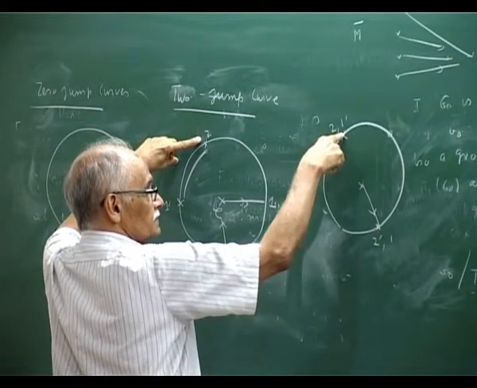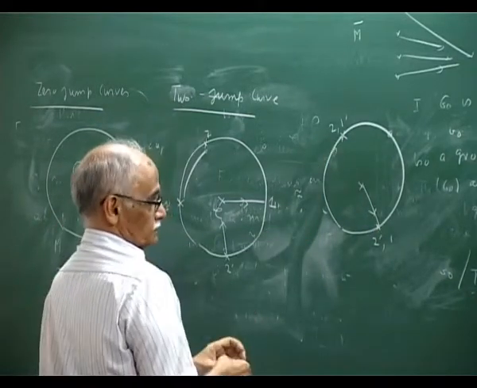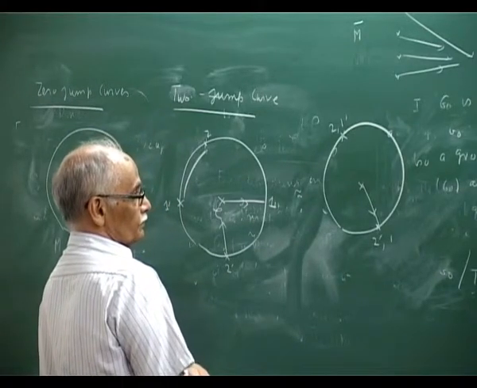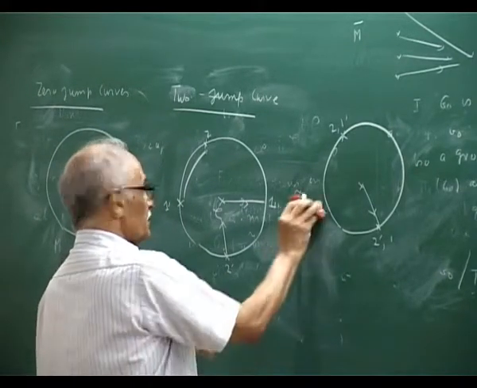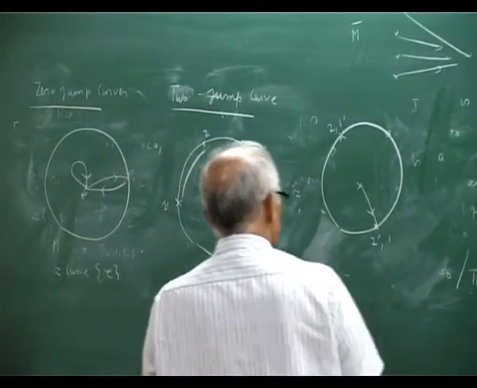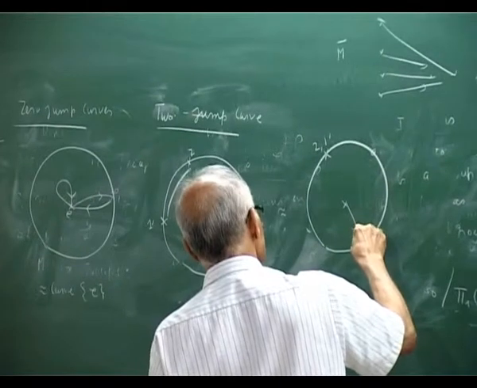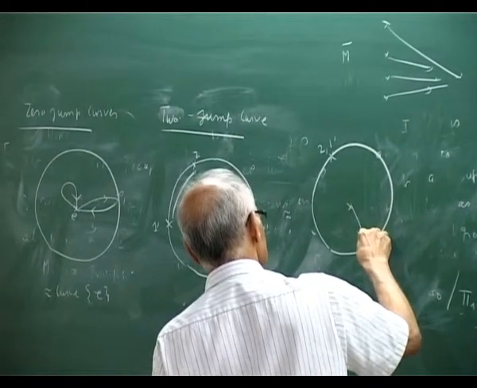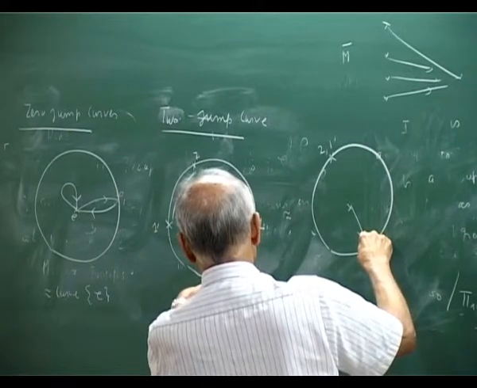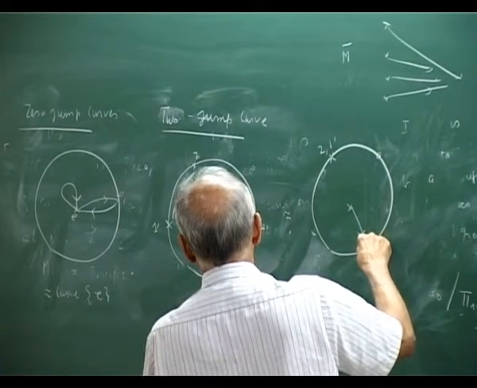I jump, I am getting confused. No, I should be able to deform it to nothing. How? I come to jump, but 2 prime comes later in the picture, right? 2, 1, 2, wait.